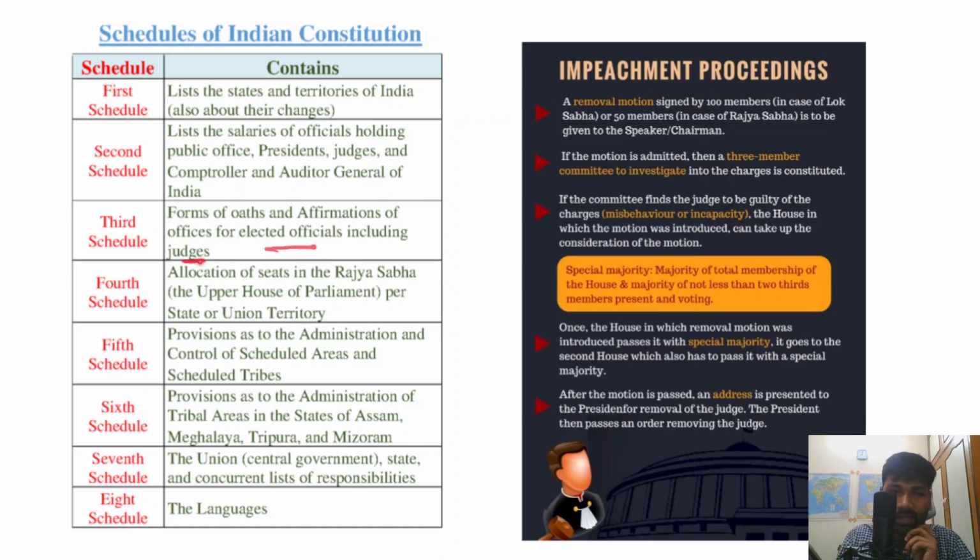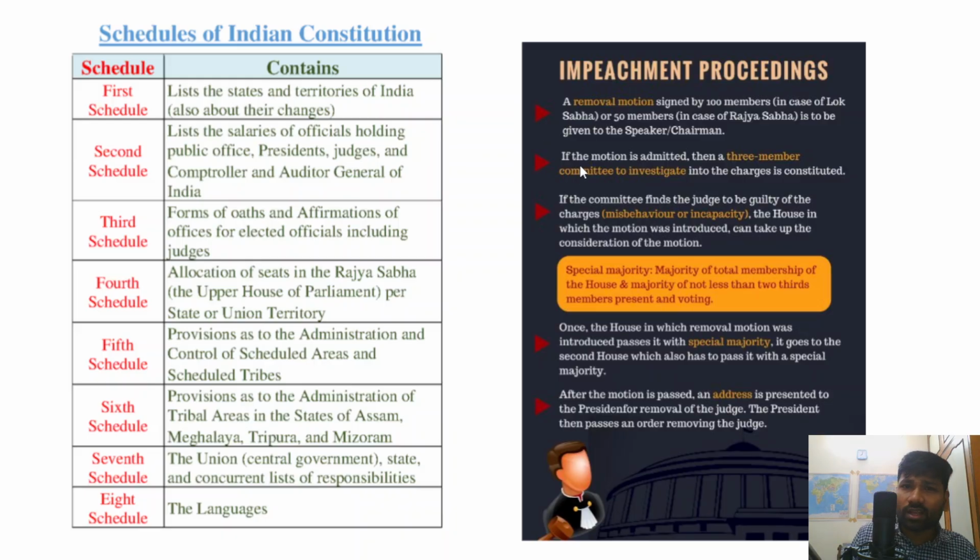Now, this is how the impeachment proceedings against any judge of the Supreme Court or High Court would be taken up. In this process, a removal motion signed by 100 members in case of Lok Sabha and 50 members in case of Rajya Sabha is submitted to the Speaker in case of Lok Sabha and the Chairman in case of Rajya Sabha. So this is the first step for the impeachment of a judge, right?